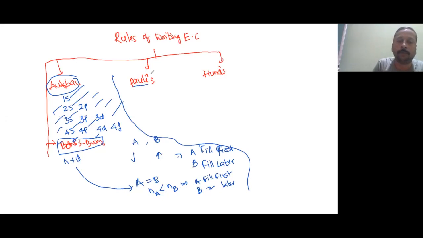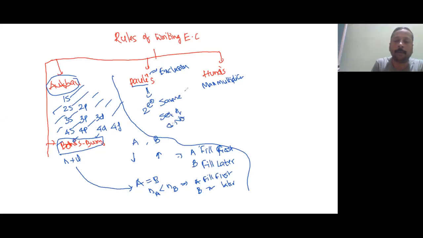Now Pauli's rule: you should study it with the complete name, Pauli's exclusion principle. Hund's rule is called the rule of maximum multiplicity. Pauli's rule says that no two electrons can have the same set of quantum numbers. Now the next one is Hund's rule, which is applicable only for degenerate orbitals.